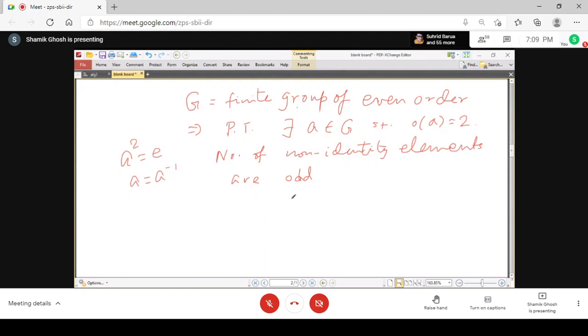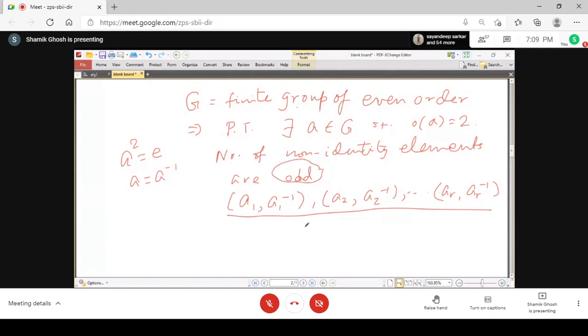So if you do not have any element of order 2, then you can pair the elements. Suppose you take an element A1 and its inverse, they are distinct, and you take another element A2 and its inverse, they are distinct. In this way you can pair the elements, and all these elements are distinct, but you can make them considering even number of elements. So you cannot pair odd number of elements like this. So certainly you will get an element A which is equal to A inverse. That is the simple proof of it.